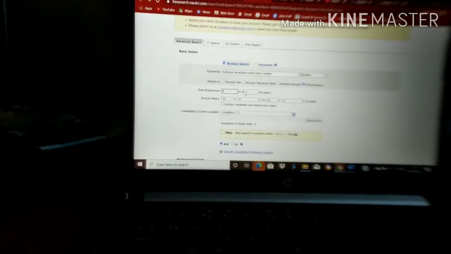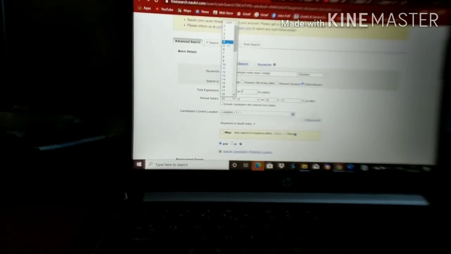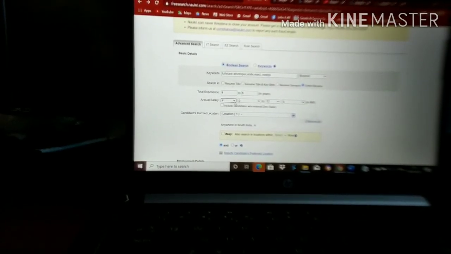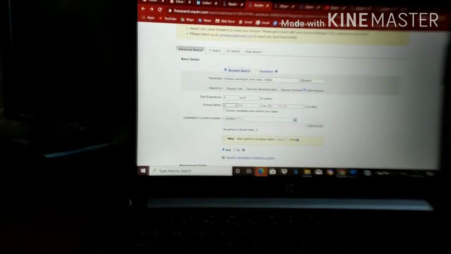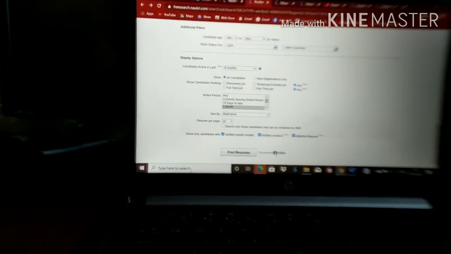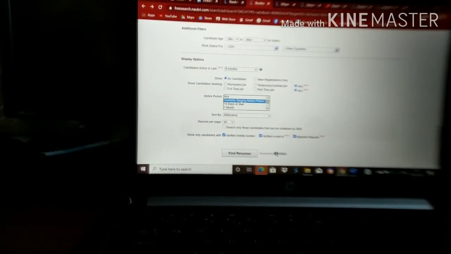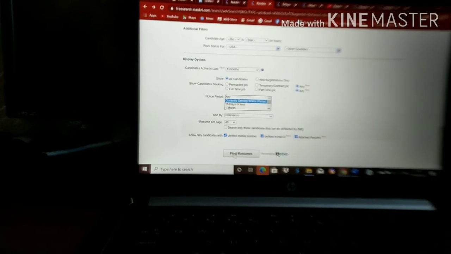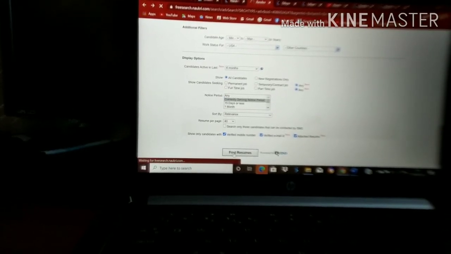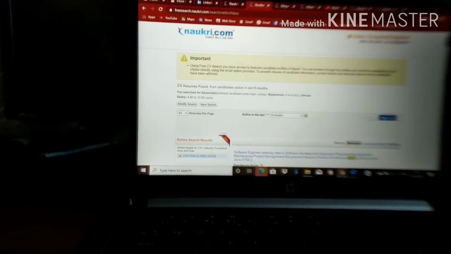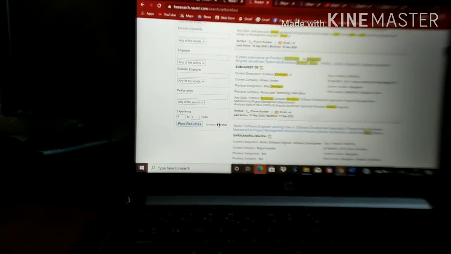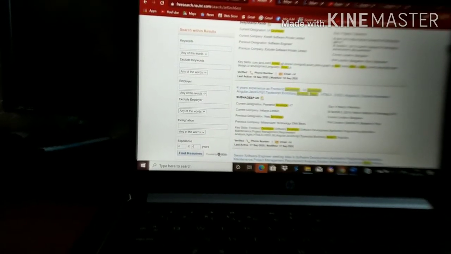I'll mention CTC from 4 lakh to 12 lakh so that we get many profiles. Currently serving notice period, I am checking here. We'll see how many profiles we get. So these are the people who are all in notice period.